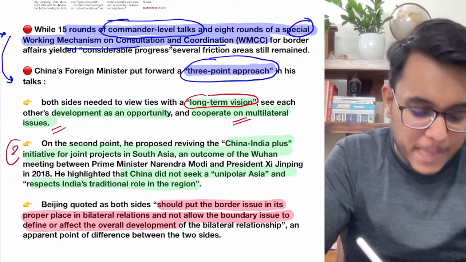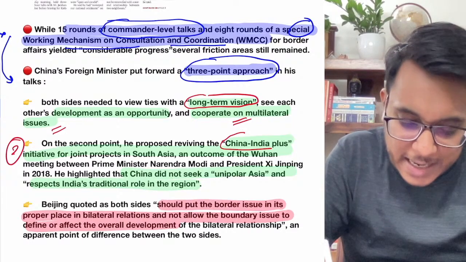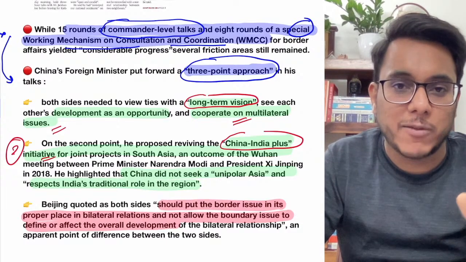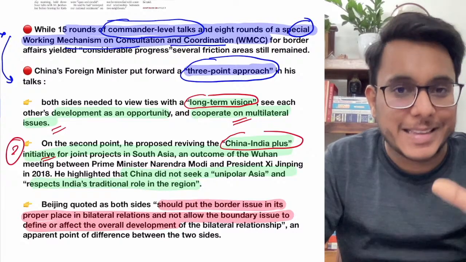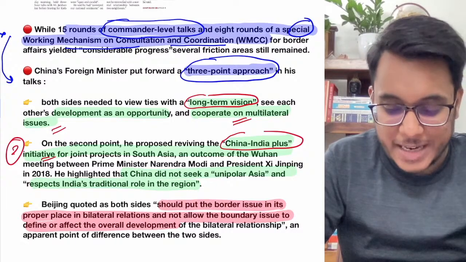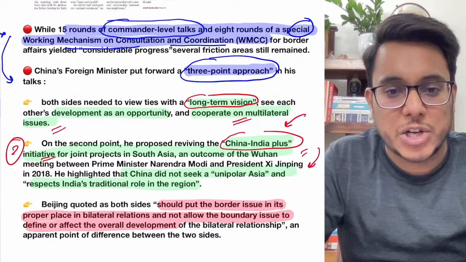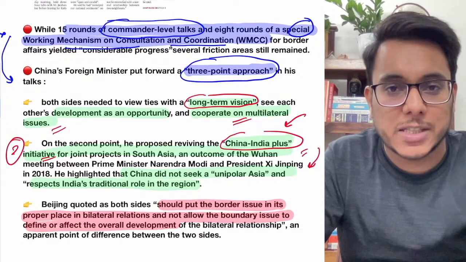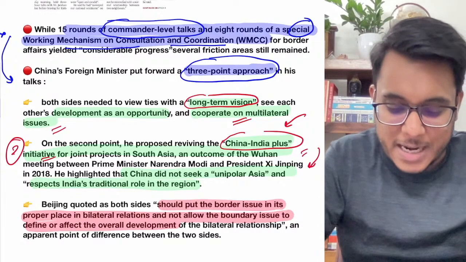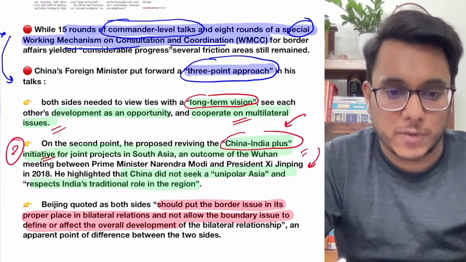Number 2, it has been provided that India and China should revive the China India Plus initiative. Now, what is this China India Plus initiative? This initiative was agreed in the Wuhan meet between the Indian Prime Minister and the Chinese counterpart, President Xi Jinping. As a part of this initiative, it was decided that both countries will support infrastructural projects and developmental projects in the Asian region, and the countries will coordinate the growth of the entire region.